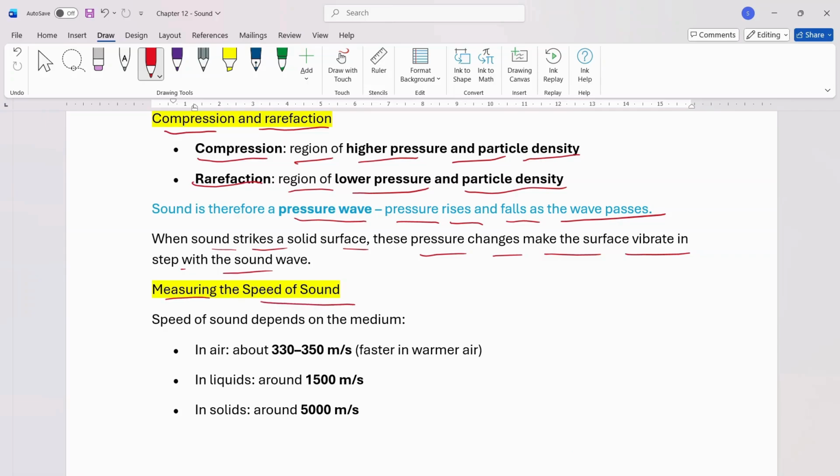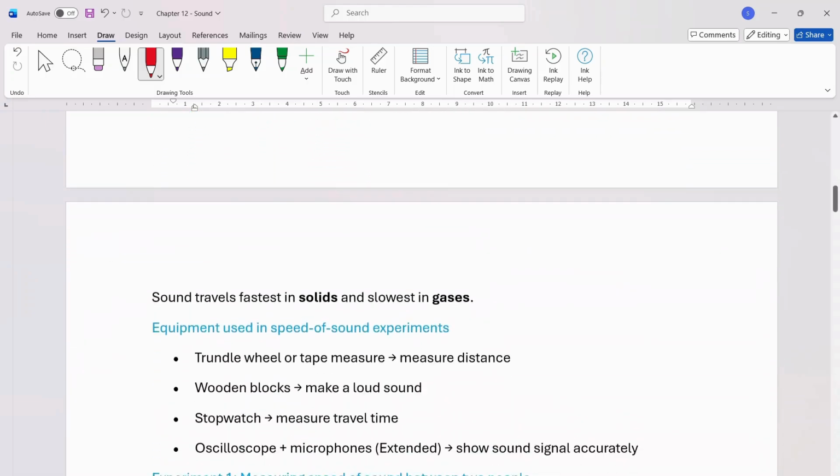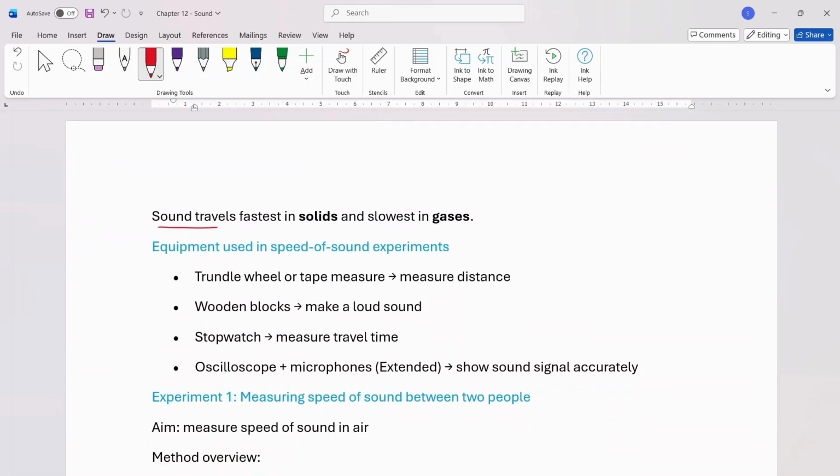Measuring the speed of sound. Speed of sound depends on the medium. In air, about 330 to 350 meters per second, faster in warmer air. In liquid, around 1500 meters per second. In solids, around 5000 meters per second. Sound travels fastest in solids and slowest in gases.